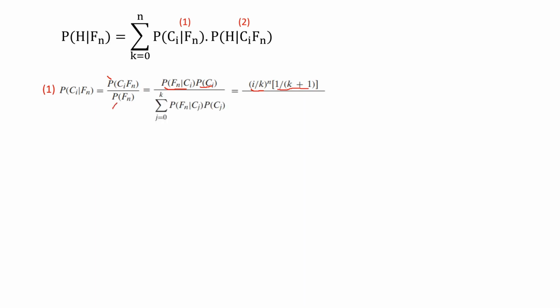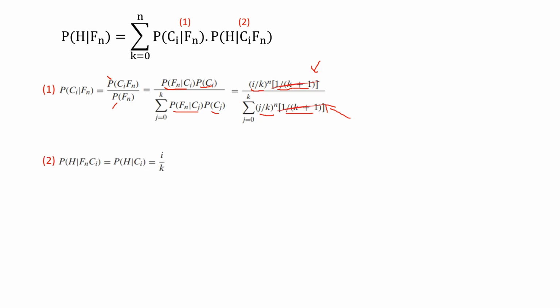For the lower part, this is a total probability, and to calculate the probability of the first n flips resulting in head, we have to calculate the probability over all of the coins. This is pretty similar to the upper part, as we can see here, and note that these two are similar to each other, so we can delete them.